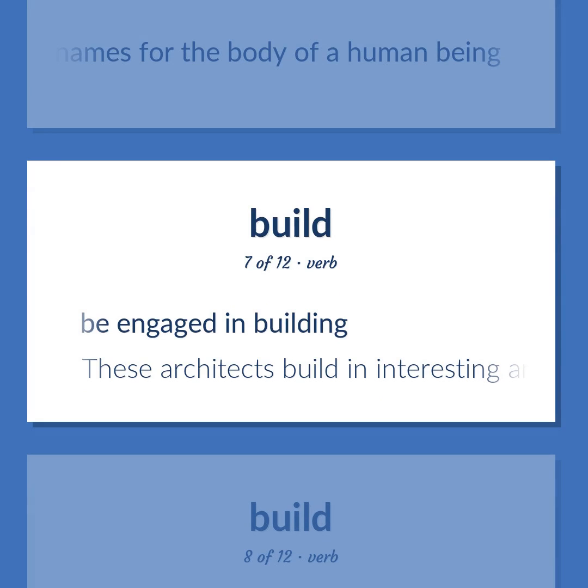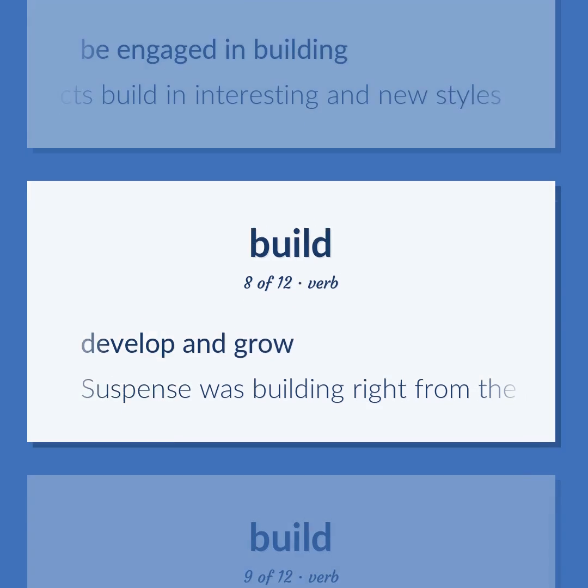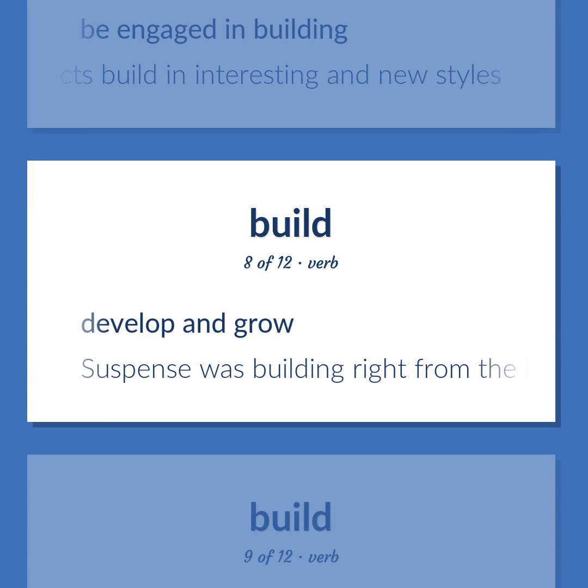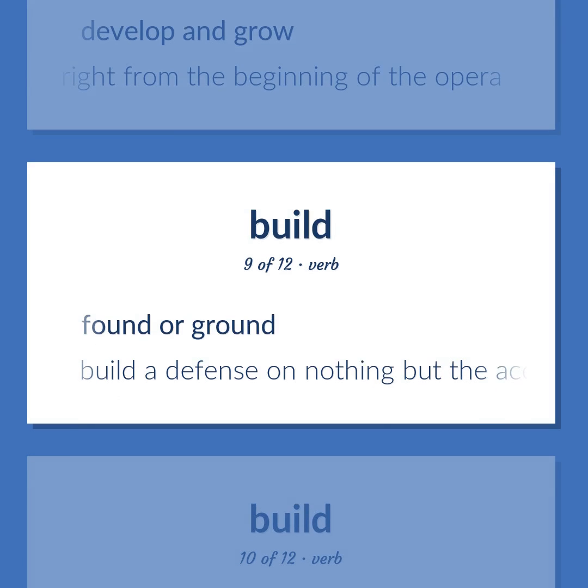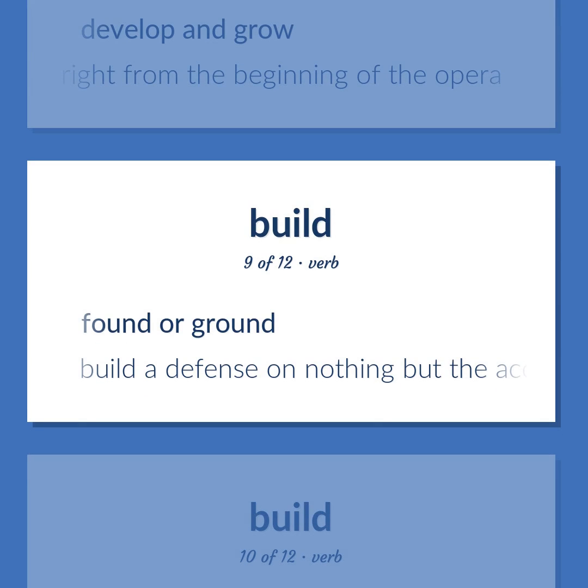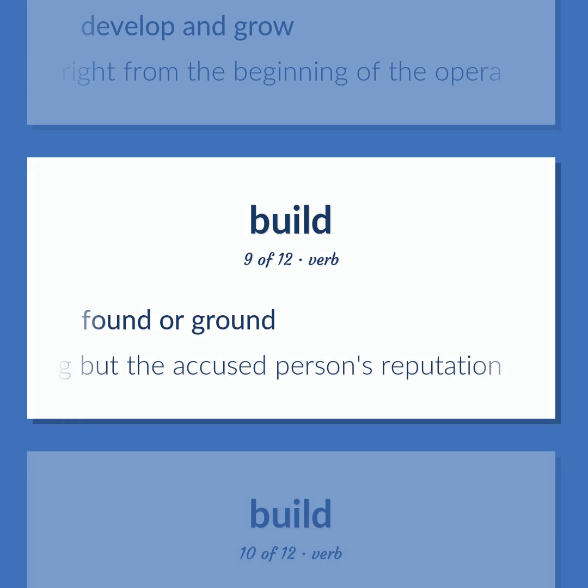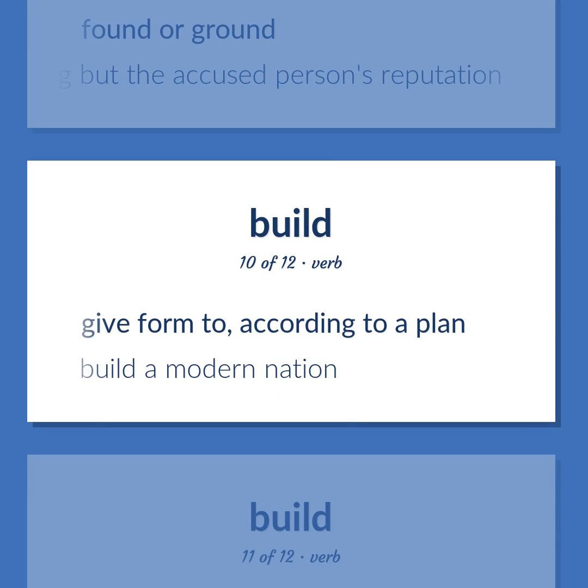Be engaged in building. These architects build in interesting and new styles. Develop and grow. Suspense was building right from the beginning of the opera. Found or ground. Build a defense on nothing but the accused person's reputation. Give form to, according to a plan. Build a modern nation.